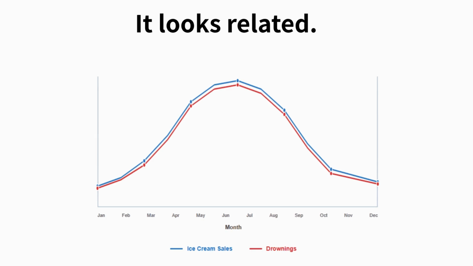Take a moment to look at this graph. Two lines moving together, rising and falling at almost the same time. At first glance, this feels convincing. When one goes up, the other goes up. When one goes down, the other follows. It looks like a relationship, and most people stop right here. They see this pattern and their brain fills in the rest. One must be causing the other. That conclusion feels natural, almost automatic.